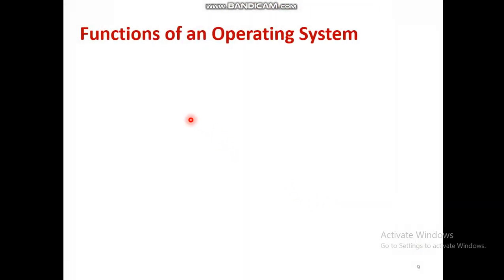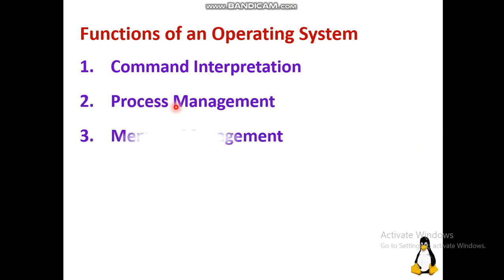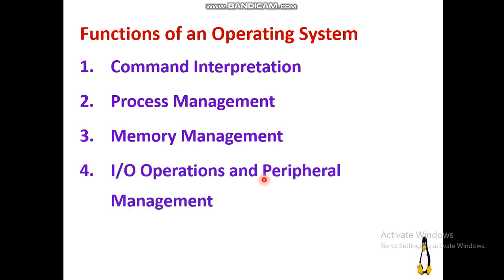Next, we'll see in depth the functions of an operating system. Totally there are 5 different functions that an operating system can perform. The first one is command interpretation. Second one is process management. Third, memory management. Fourth, I/O operations and peripheral management. Fifth, file management. We will see one by one.